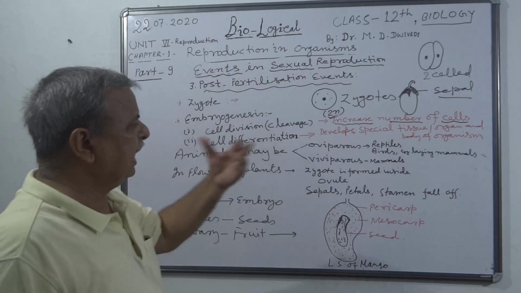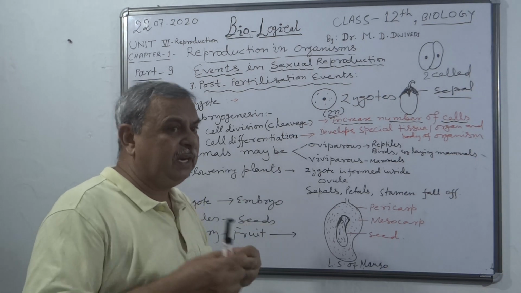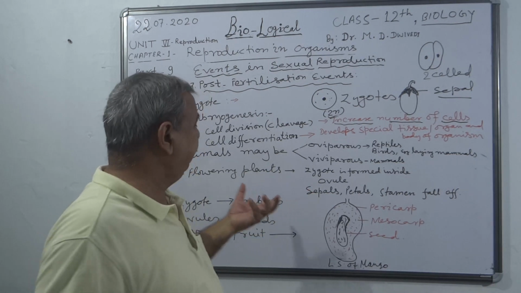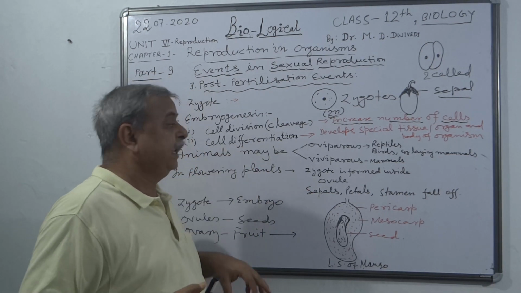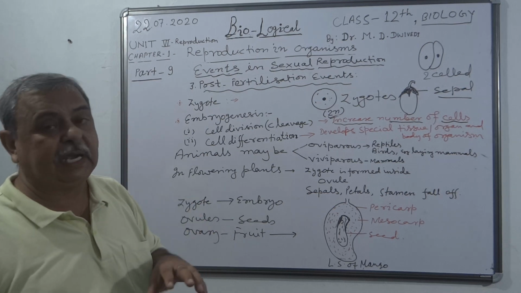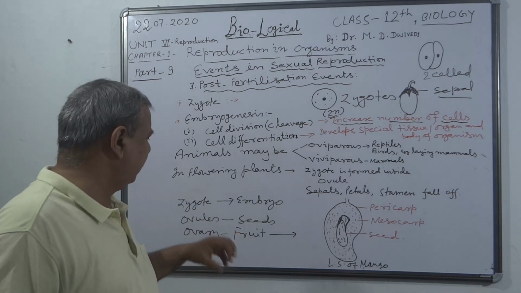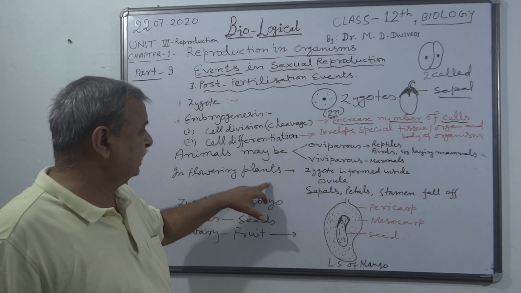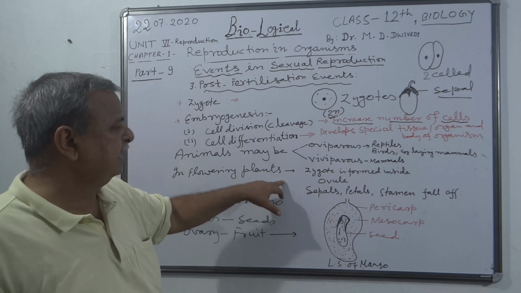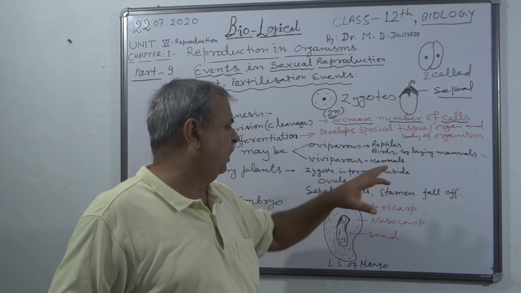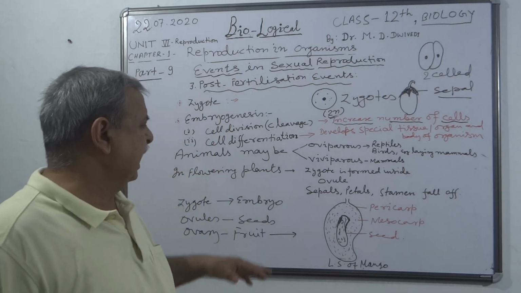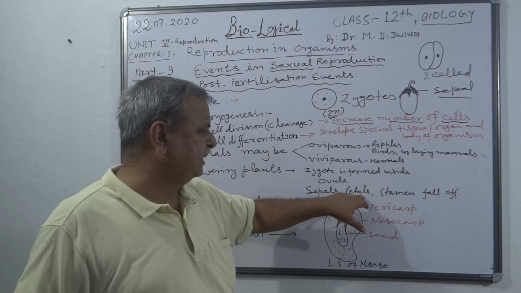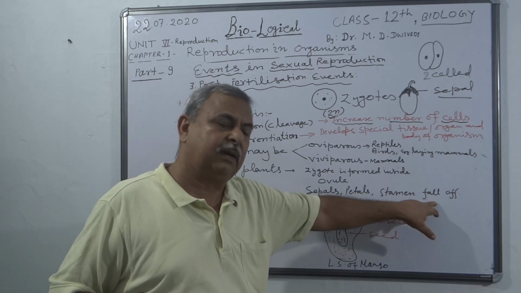As a whole, those animals which have external fertilization, the zygote develops externally, outside the body, but those which have internal fertilization, the zygote develops inside the body. Now, the following plants: in flowering plants, the zygote is formed inside the ovule, it is known. And the other floral parts like sepals, petals, stamens fall off.